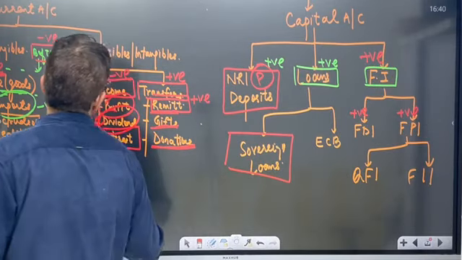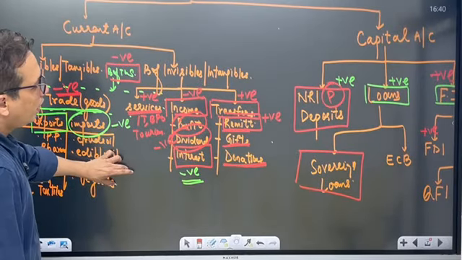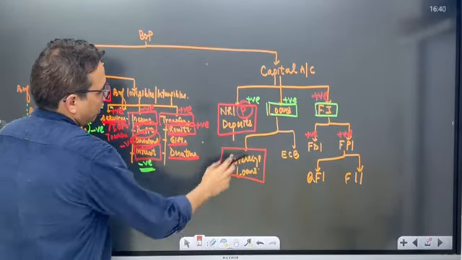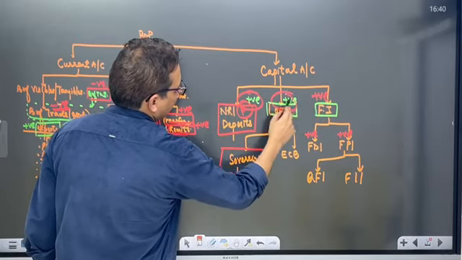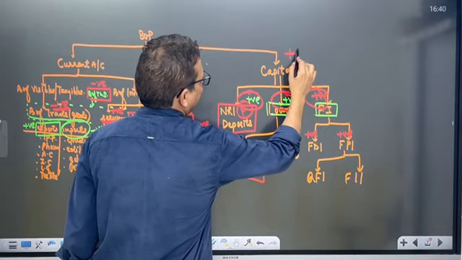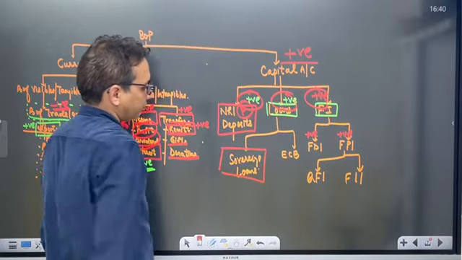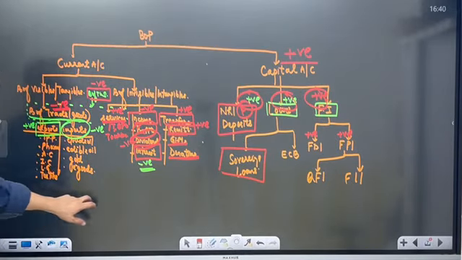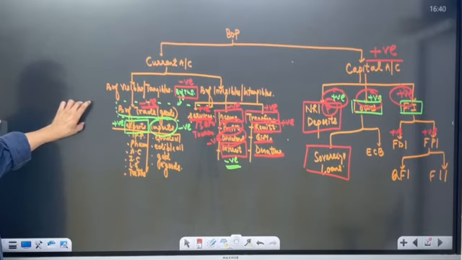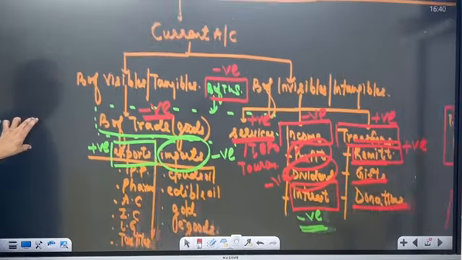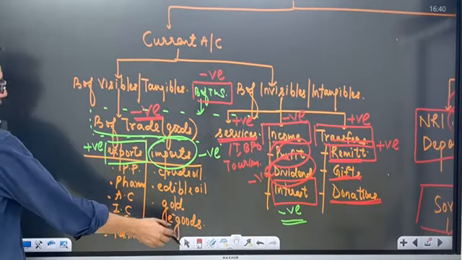Okay, now for capital account, this is positive, this is positive, this is positive. So capital account for India is positive. Let's talk about current account. Balance of invisibles is negative.